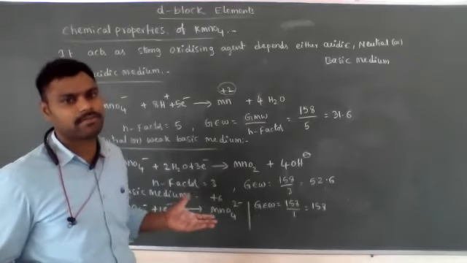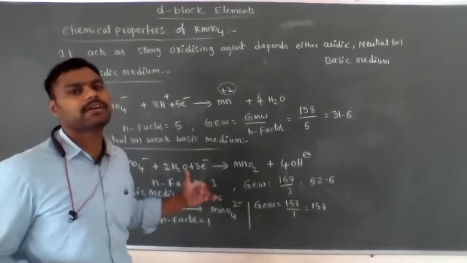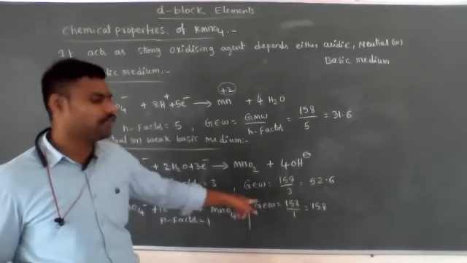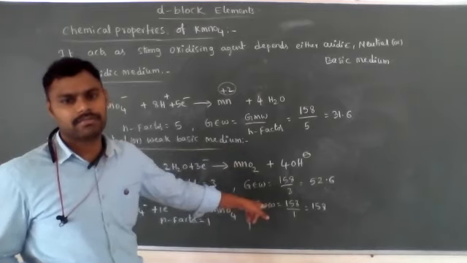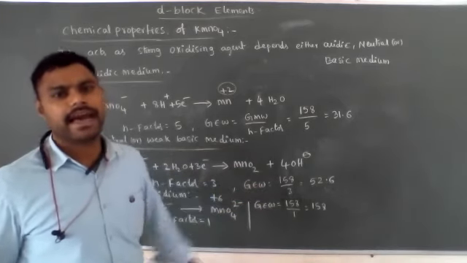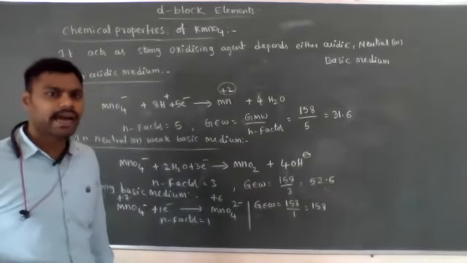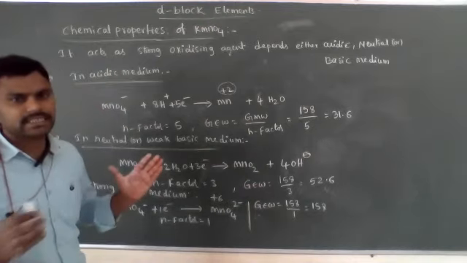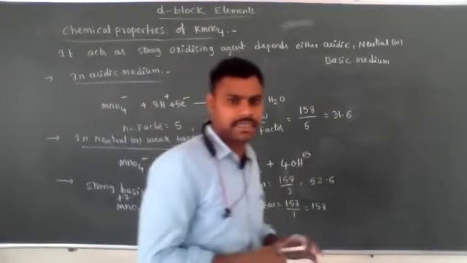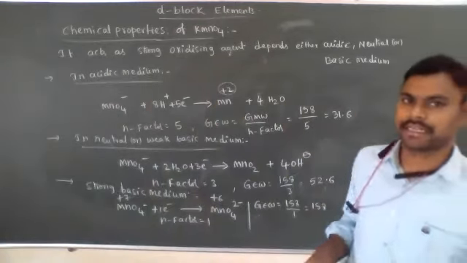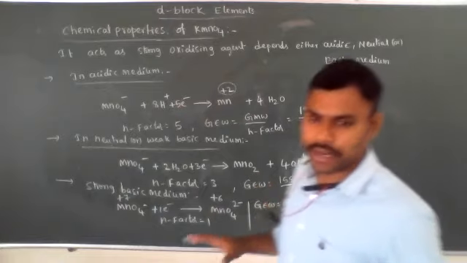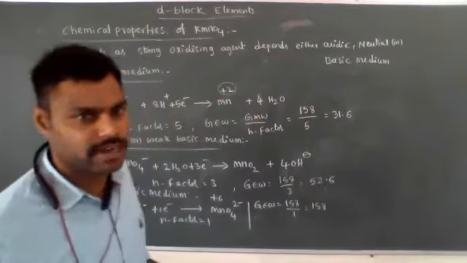What is the number of equivalents formula? Weight by gram equivalent weight. What is the gram equivalent weight formula? Gram molecular weight by n factor. So all these interrelations are very important. Now let's see some of the important chemical properties of KMnO4.